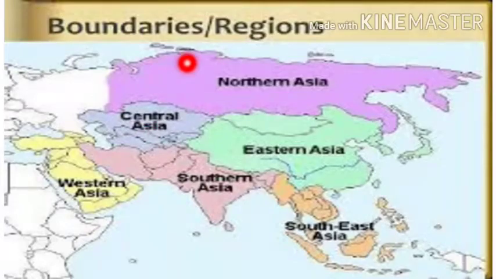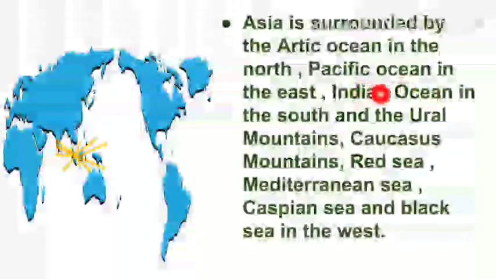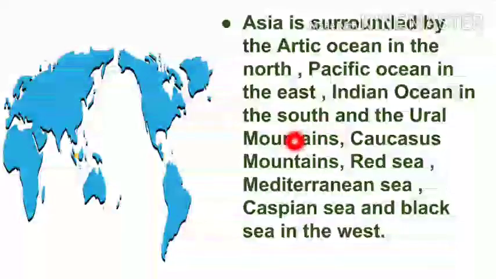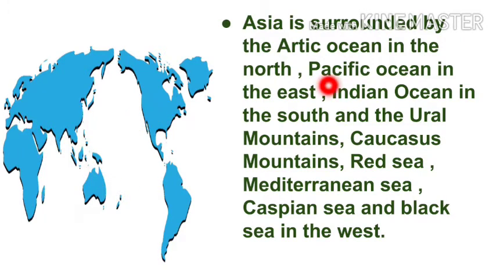Now let's see about the boundaries and regions of Asia. Asia is surrounded by the Arctic Ocean in the north, Pacific Ocean in the east, Indian Ocean in the south, and the Ural Mountains, Caucasus Mountains, Red Sea, Mediterranean Sea, Caspian Sea and Black Sea in the west. Students, in general terms, Asia is bounded on the east by the Pacific Ocean, on the south by the Indian Ocean and on the north by the Arctic Ocean. The border of Asia with Europe is a historical and cultural construct as there is no clear physical and geographical separation between them.